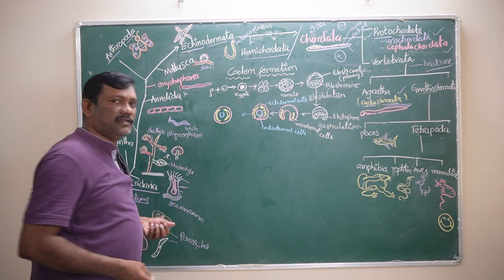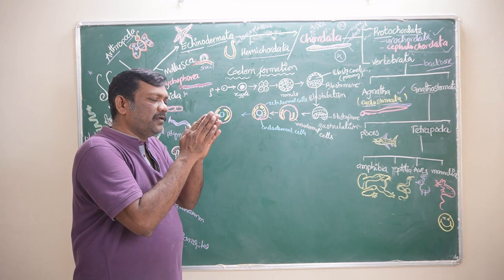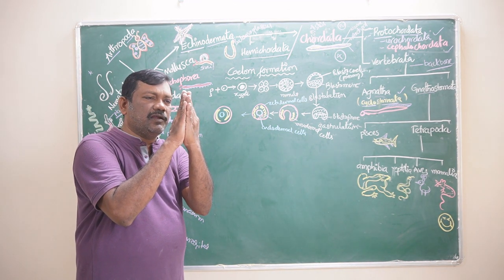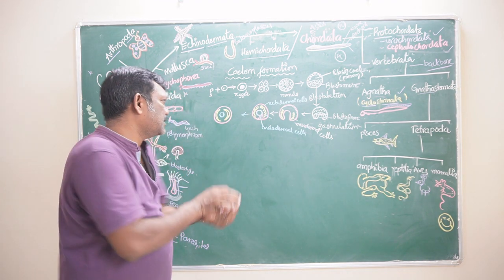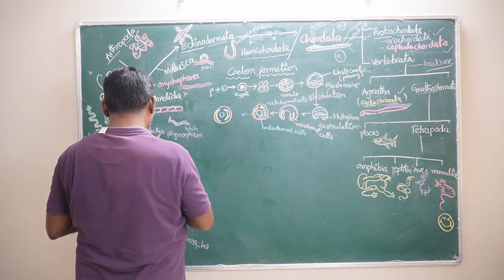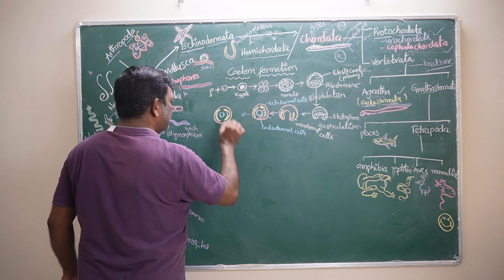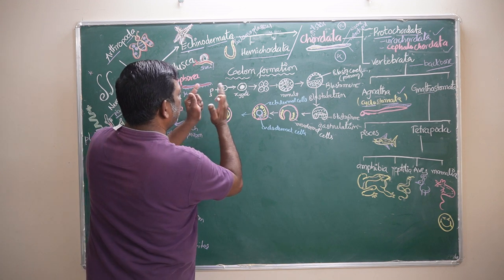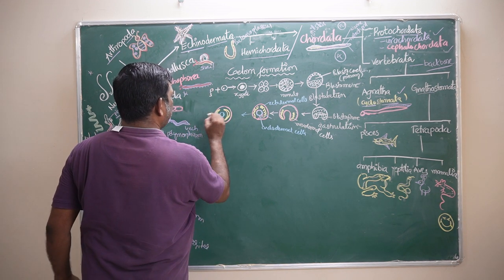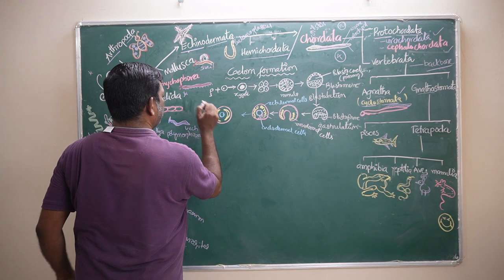What is happening in the mesoderm is, mesoderm normally is like this only, just it is splitting like this. That's why it is showing like this. Here, the major thing happening in the mesoderm is that the mesoderm is splitting slightly.